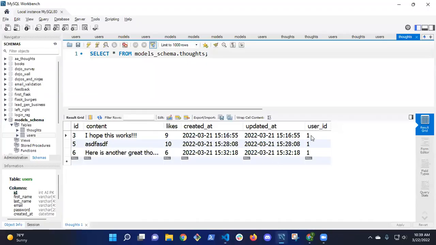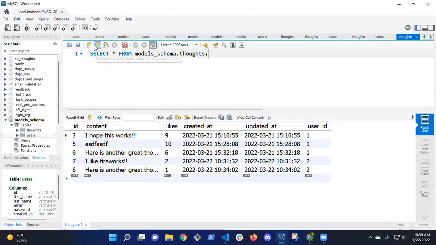If I go back to my database. User ID. Yeah. So this user ID, let me refresh this. I should have more thoughts in here. There we go. So Tyler's thoughts are all these, Dave's thoughts are these two, right? So to be able to match them, I need to say, give me the user that corresponds to this user ID.